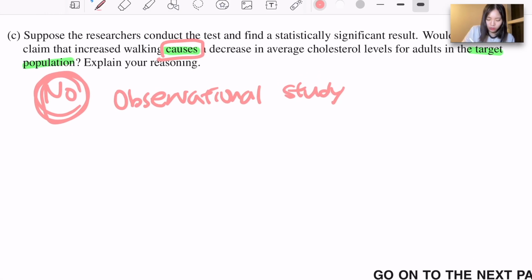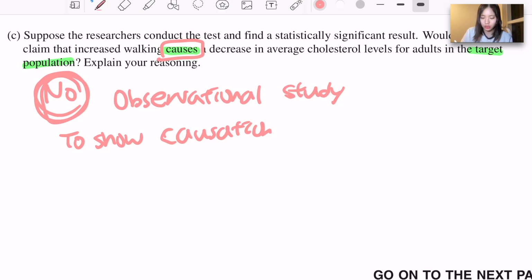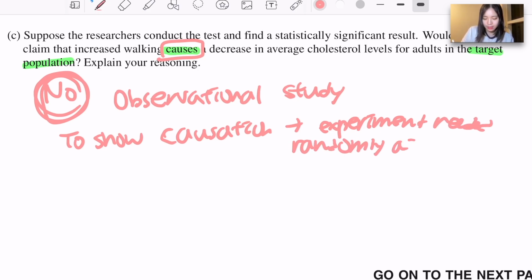To show causation, you need to conduct an experiment, right? It needs to be randomly assigned.